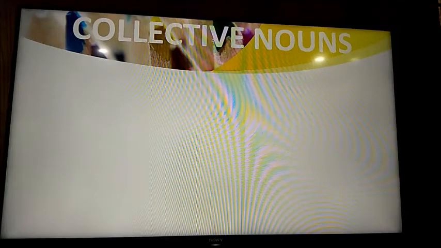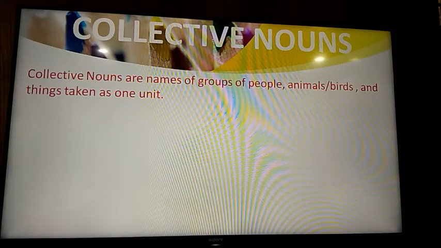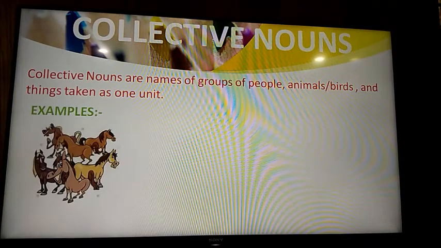Next, we have the last type of noun, that is collective noun. Now what is collective noun? Collective nouns are the names of groups of people, animals, birds and things taken as one unit. When we are talking about a group of persons, a group of animals, a group of things, that is called a collective noun. So there are certain names given to a group of people, animals or things.